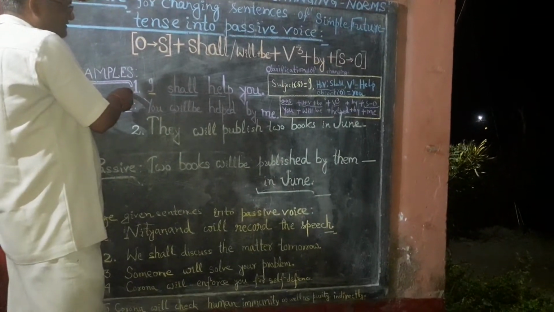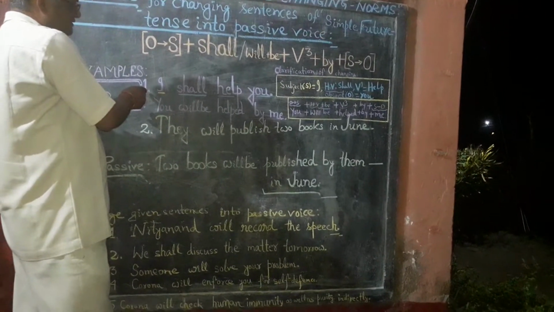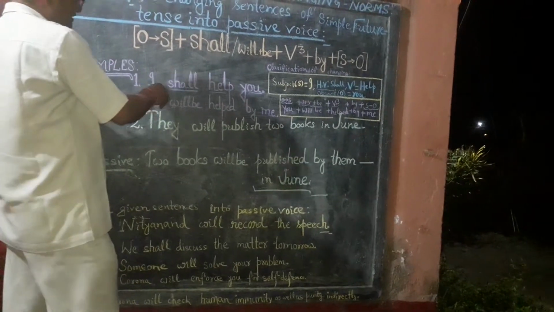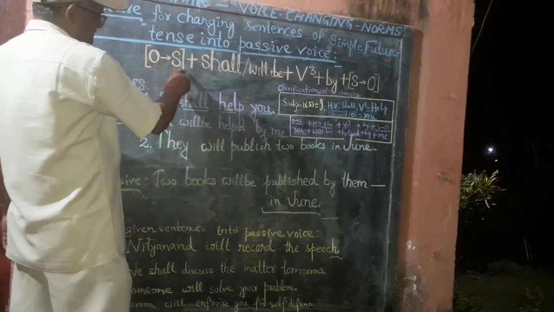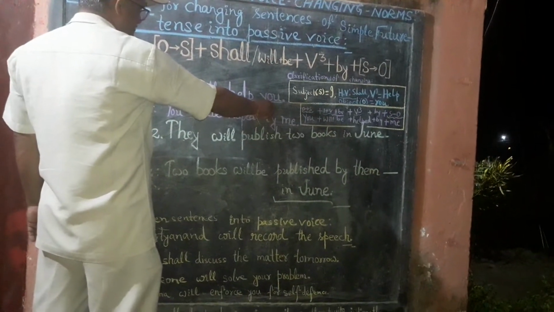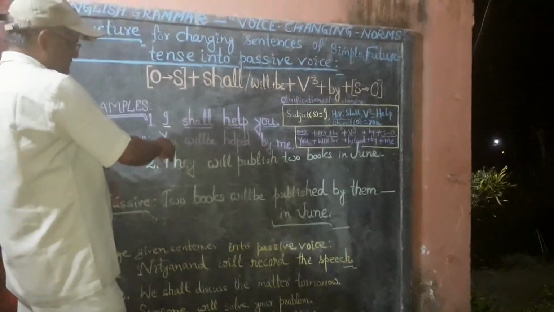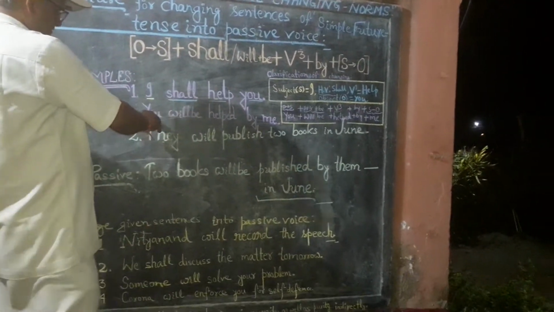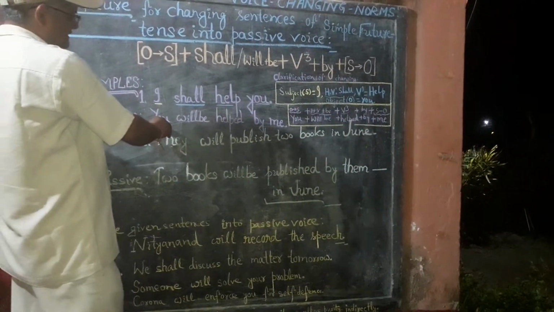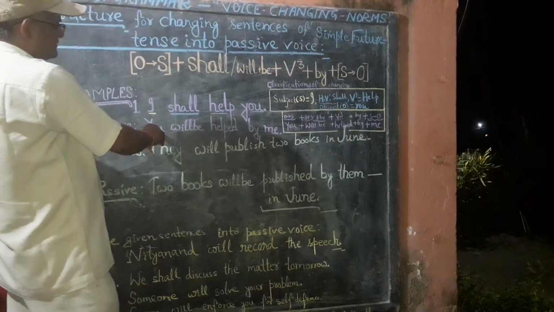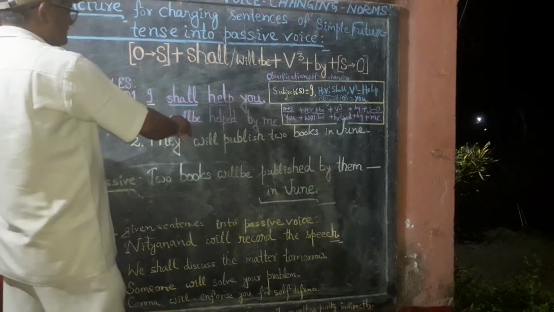This sentence is already in active voice form, and when we need to change it into passive voice form, then we need to change object into subject. Here object is you, which is changed into subject by shifting its position. So in passive voice, you come first, then as per number and person of this you, we use will with it.